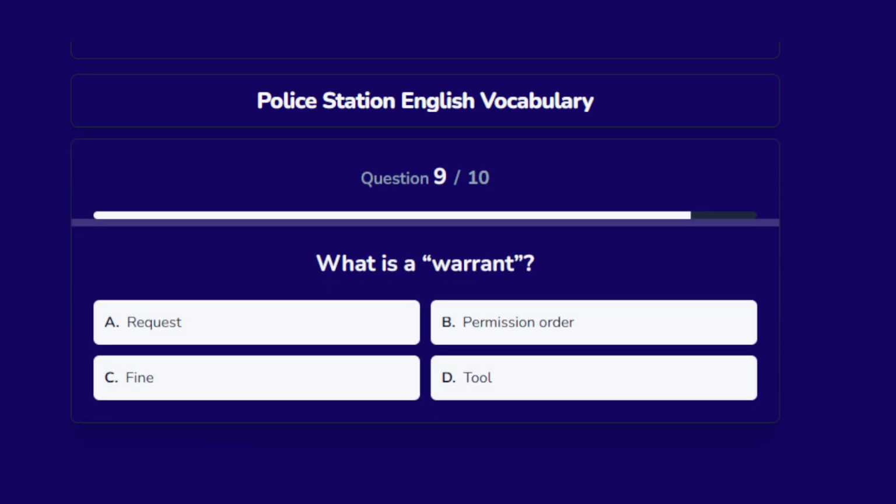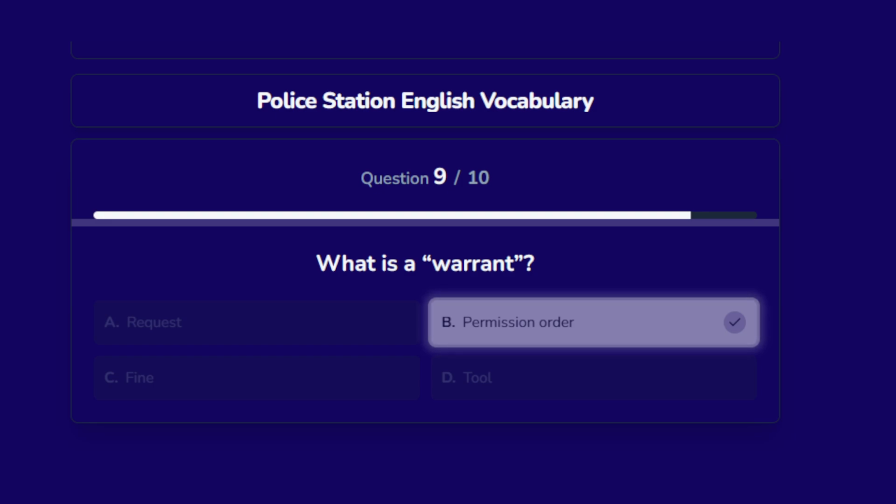What is a warrant? Options are A. Request, B. Permission order, C. Fine, D. Tool. The correct answer is permission order.